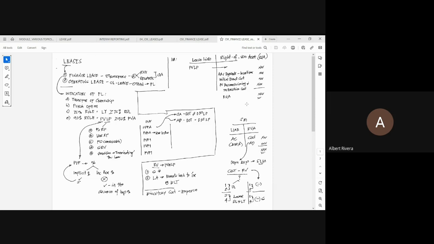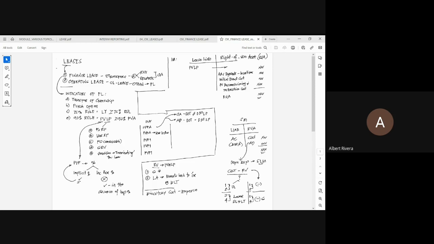That should be subsequently measured at its carrying value. Carrying value is computed by using the formula cost minus the accumulated depreciation, and that is your carrying value. Ang problema, class, yung pag-compute ng depreciation expense. Bakit, sir?